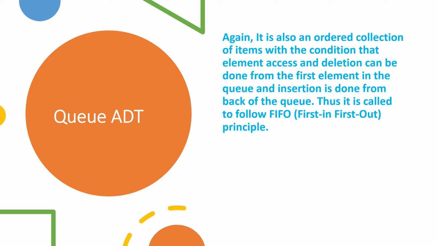So access and deletion happen from the first element in the queue and insertion is done from the back of the queue. Thus, it is also said to follow the FIFO principle. FIFO is first in, first out. The one which enters first in the queue will be the one to leave this queue first.